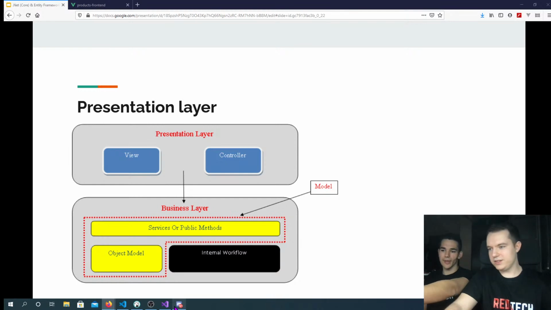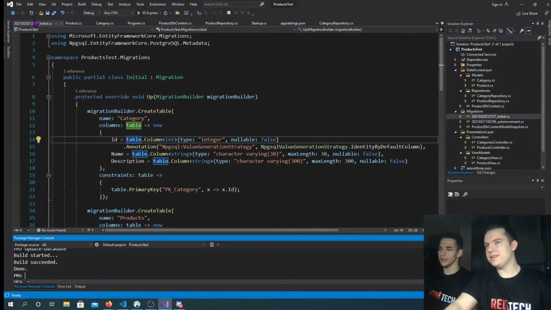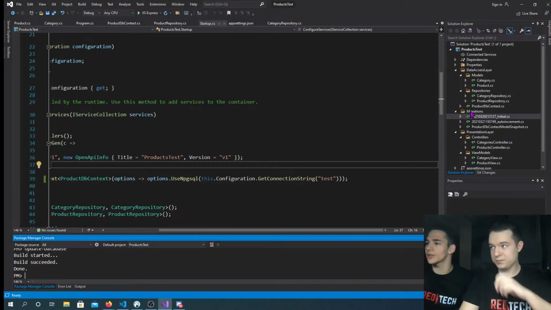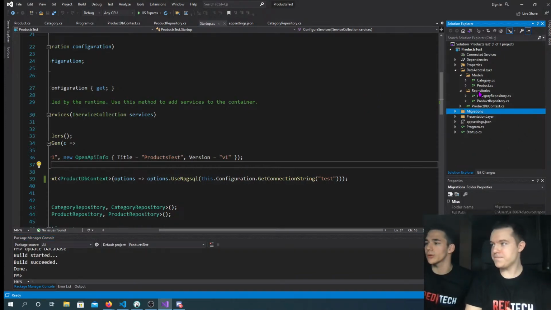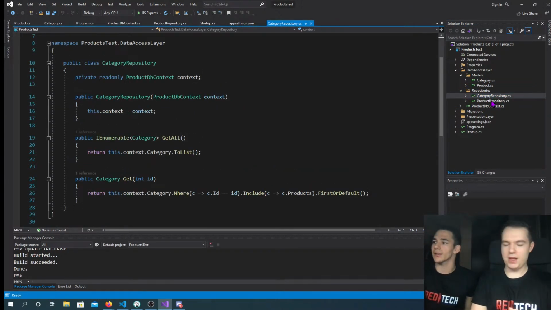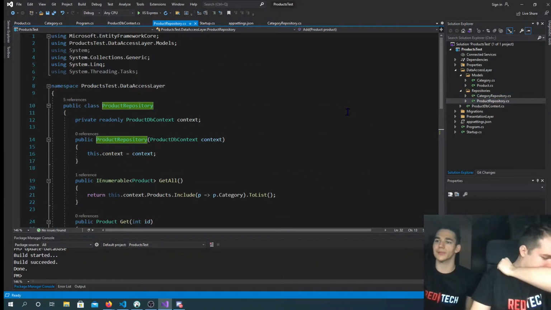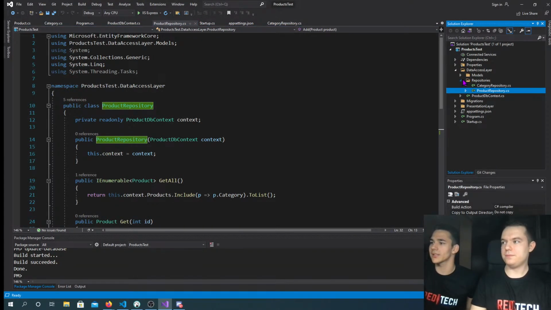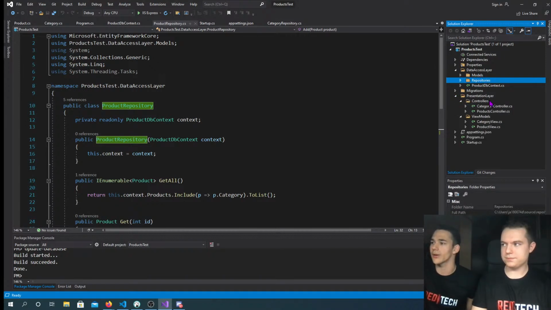So let's go back to code now. Let's show them everything, how it's all done. Okay. So now we can start with the data access layer. Like we told you, we have some repositories. We have this category repository and product repository, and those are for communicating with the database. So in the data access layer we have models and repositories. And now let's go to the presentation layer. We have controllers and view models.